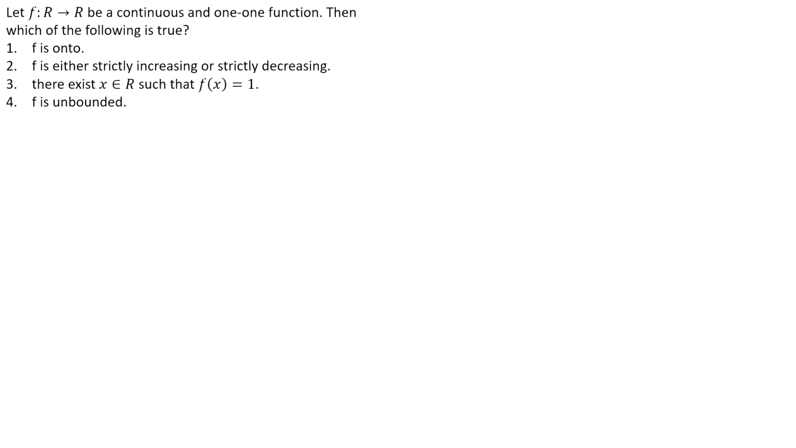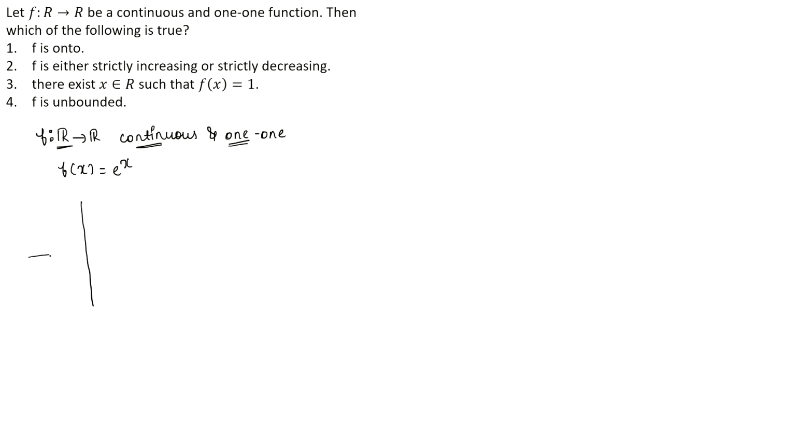Now let us see which option can be true. So the first option is f is onto. Let f be a function from R to R which is continuous and 1-1. Consider f of x equal to e raised to x. Clearly the function f is a function from R to R. It is a continuous function and it is 1-1 also.